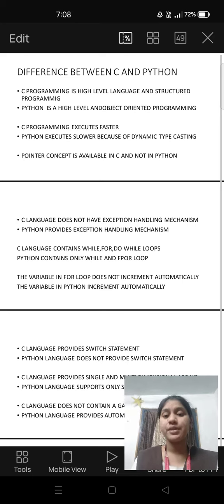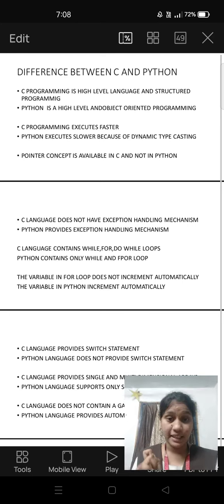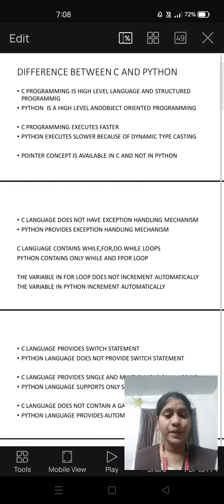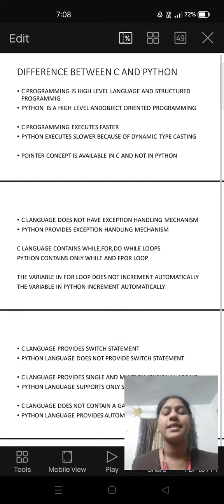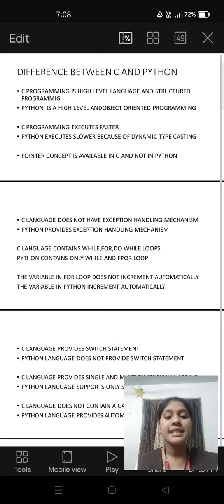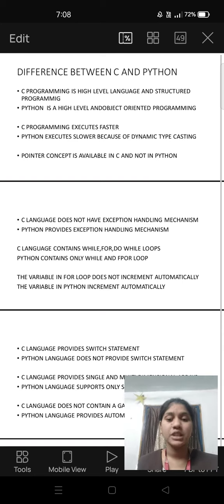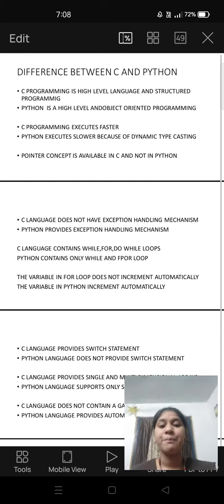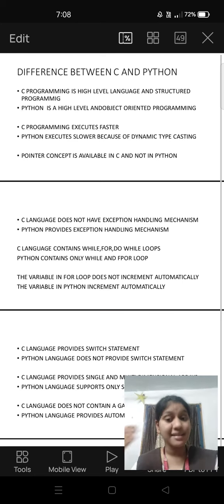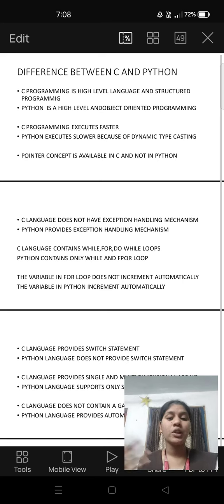And the third difference is that the pointer concept is available in C but not in Python. The fourth difference is that C language does not have an exception handling mechanism, whereas Python provides an exception handling mechanism. The fifth difference is that C language contains while, for, and do while loops, but Python contains only while and for loops. The sixth difference is that the variable in a for loop does not increment automatically in C. The variable in Python increments automatically.